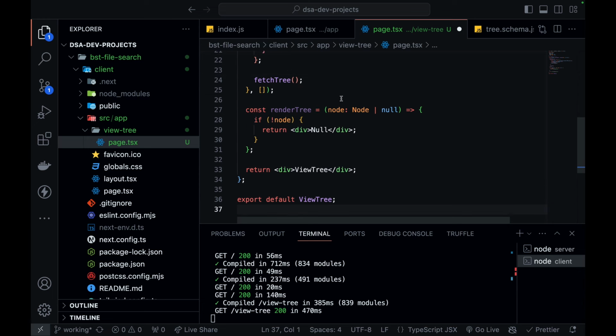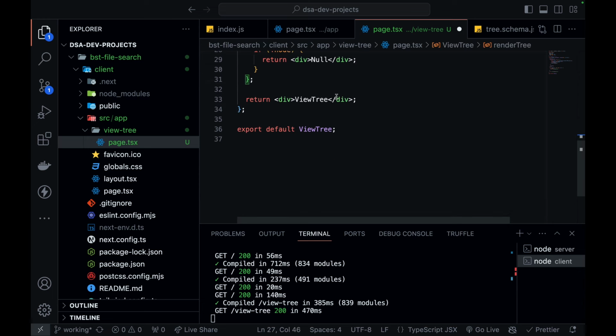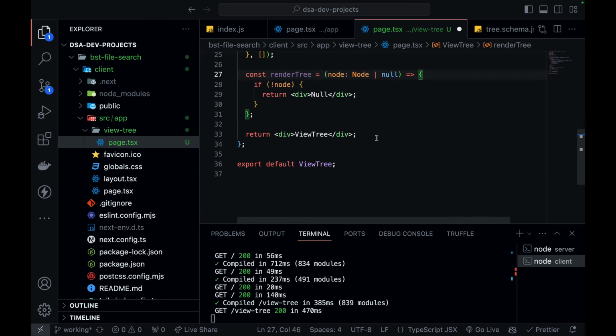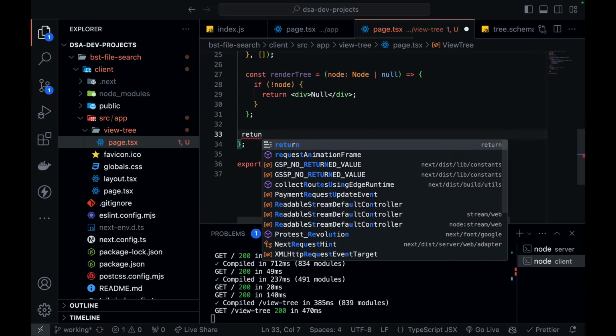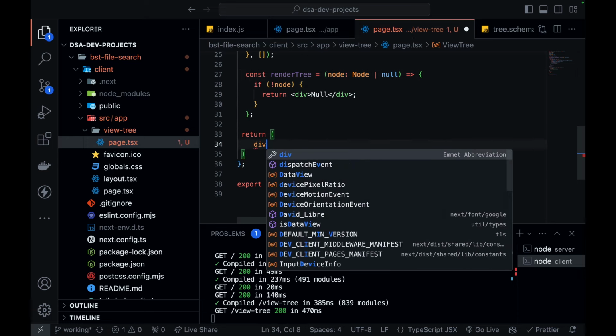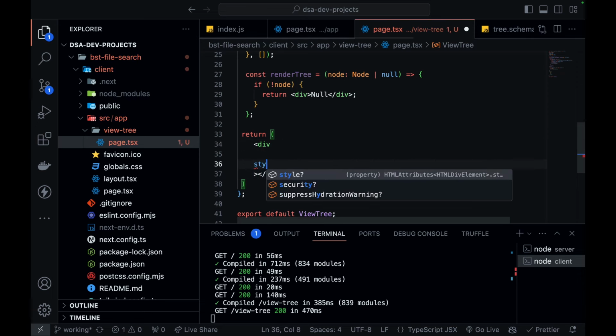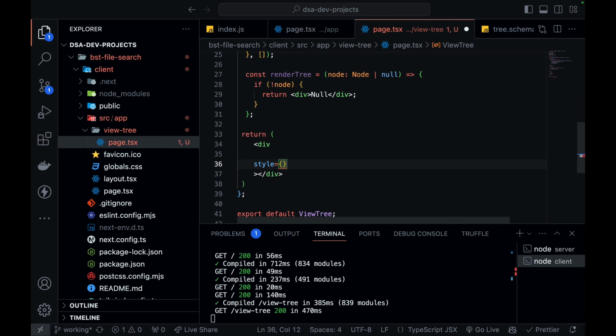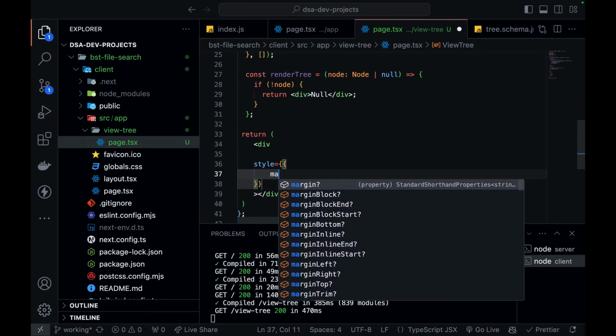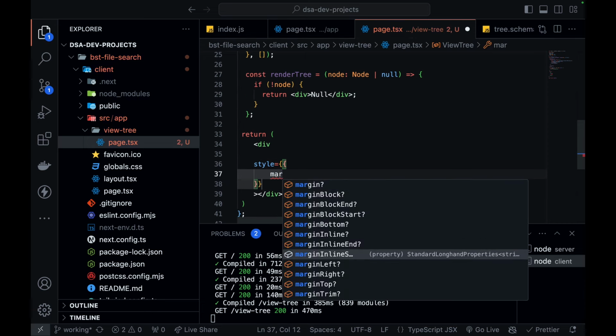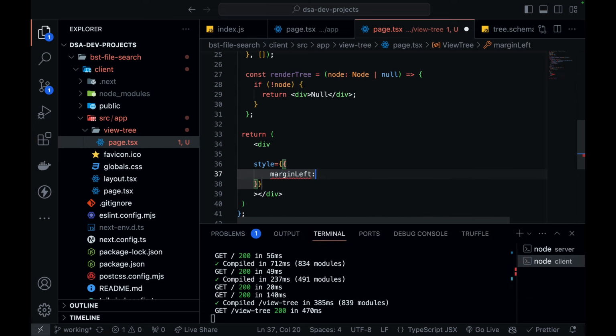Otherwise I can return the view tree, but instead of that I'll return this div. Let's give it some styling. Instead of Tailwind, let's use style. You will have margin left 20 pixels.